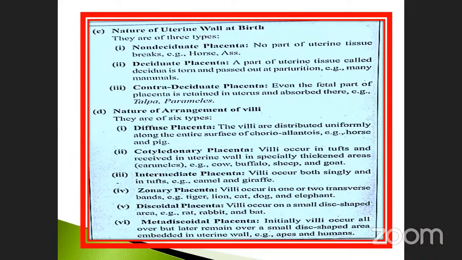By nature of the uterine walls: non-deciduous placenta, deciduate placenta, and contra-deciduate placenta. By nature of arrangement of the villi: diffuse placenta, cotyledonary placenta, intermediate placenta, zonary placenta, discoidal placenta, and metadiscoidal placenta. Like that, they may be divided. These are all the types of placenta.